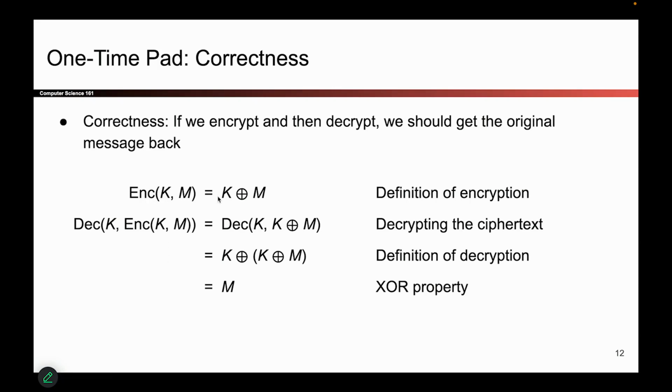When you encrypt something, you take the key, XOR it with the message. When you decrypt it, you take the original ciphertext, which is K XOR M, and you XOR it again with the key. And remember that handy property from before where we said that if you XOR something with itself, it cancels out? That happens right there. So using our handy property, these two Ks cancel out, and you're left with the original message. So this little algebraic proof helps us convince ourselves that one-time pad does the right thing.